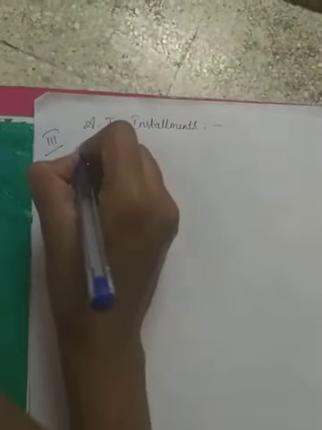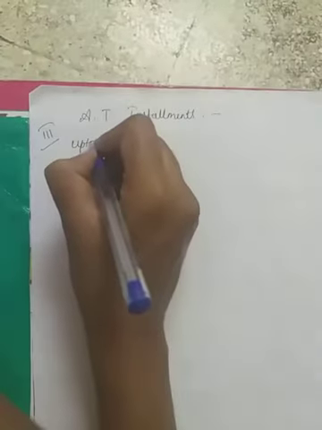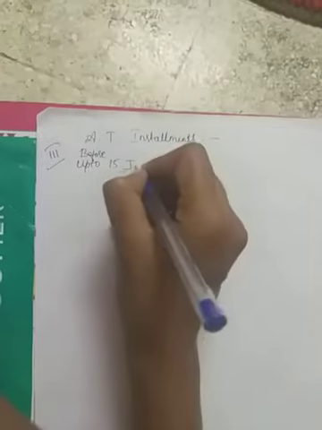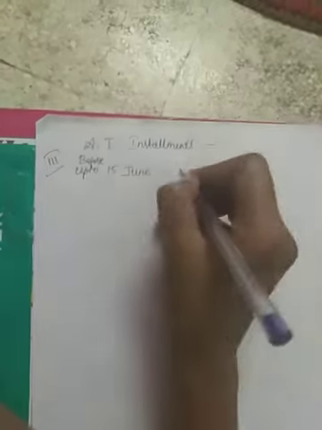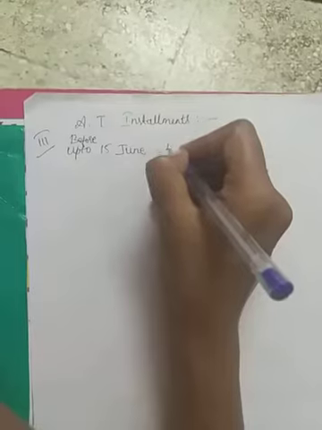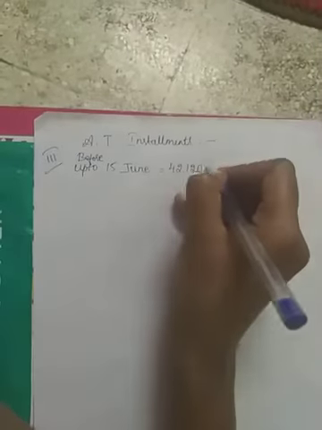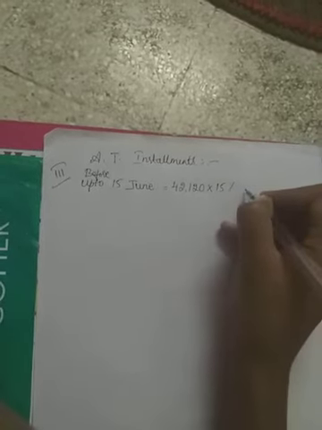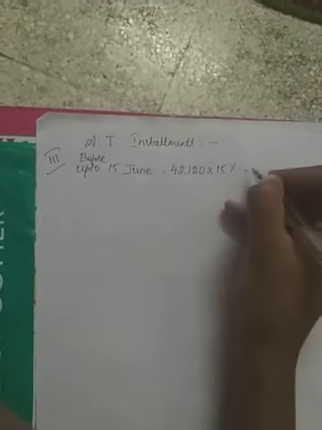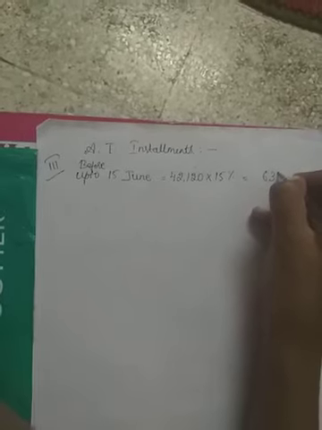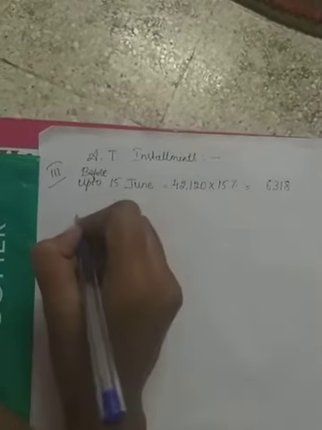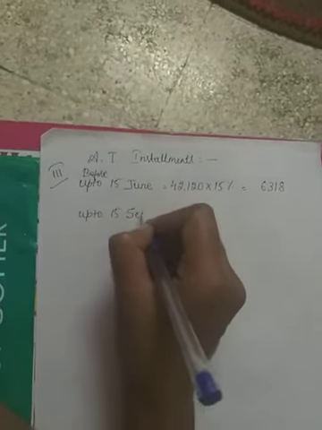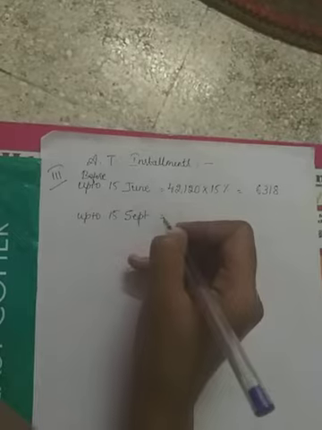First will be up to or before 15th June. Take the tax liability amount 42,120. First installment will be cleared at the rate of 15 percentage. So amount comes around 6,318.